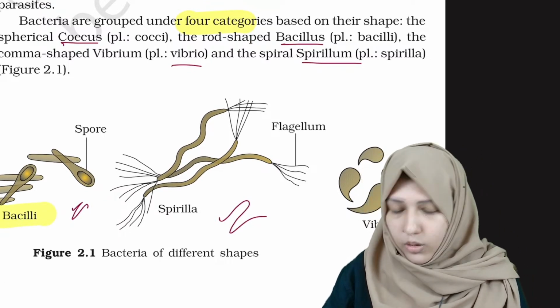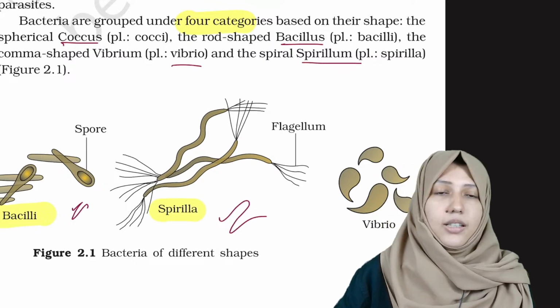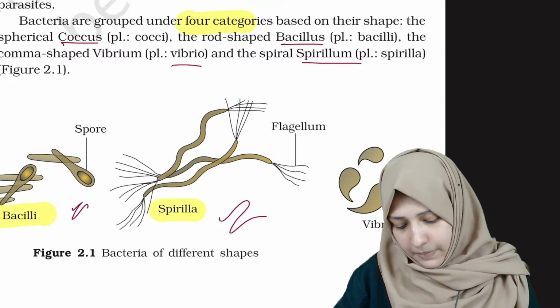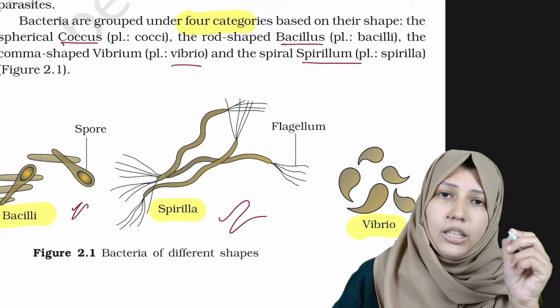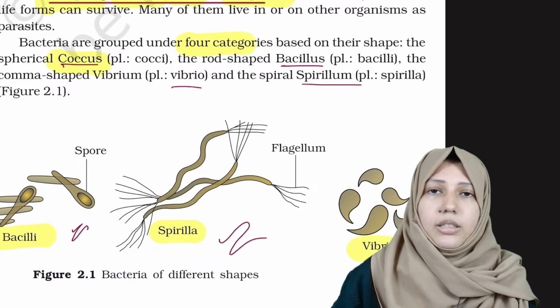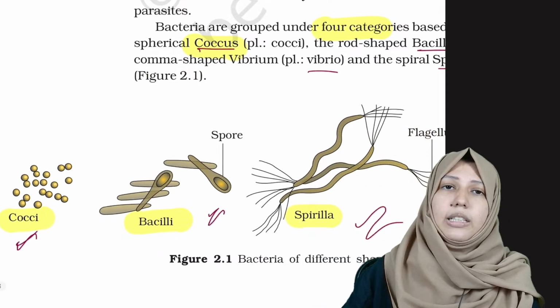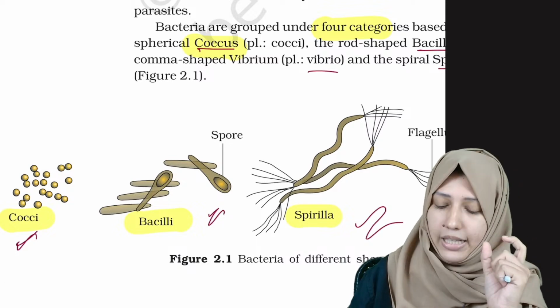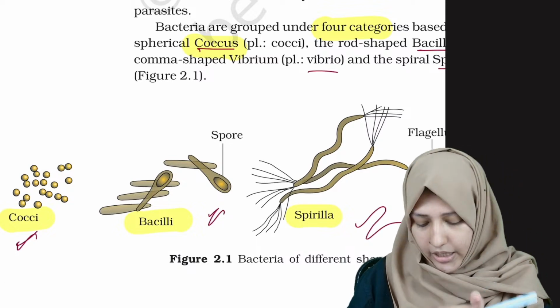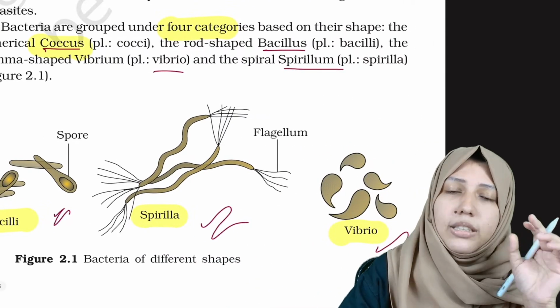The first category was Bacilli. Bacilli means rod shaped. Then Spirilla. Spirilla means spiral shaped. And Vibrio. Vibrio means comma shaped. Okay, what is the next one? It's Coccus. Coccus is spherical, Bacilli is rod shaped, Spirilla is spiral shaped, and Vibrio is comma shaped.